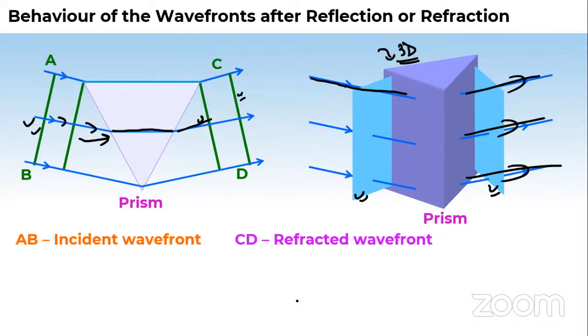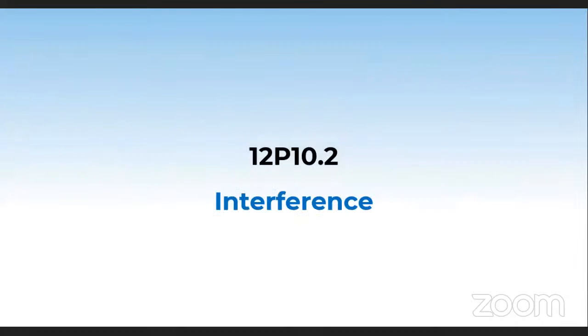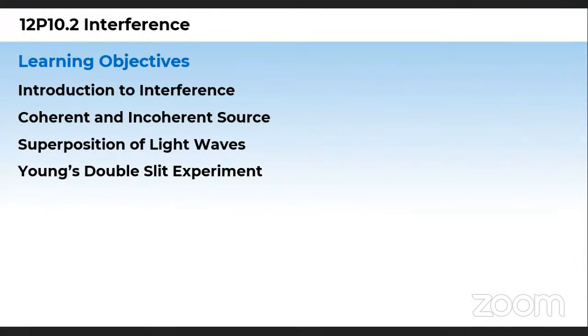Now let us switch towards interference. So this is now interference on your screens. Let us see what are the things we need to study in interference. These are your objectives, or you can say contents.